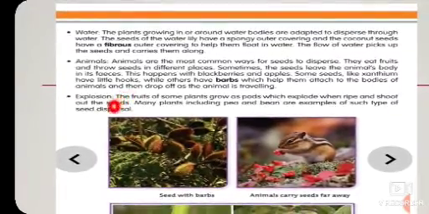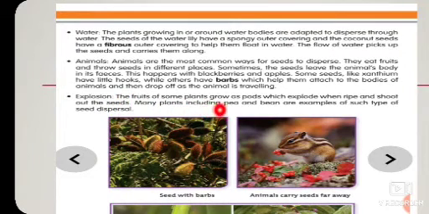Next one is the explosion process. The fruits of some plants grow as pods, which explode when ripe and shoot out the seeds. Yes, they shoot out the seeds. It means they violently or vigorously scatter the seeds in many different directions. Many plants including pea and bean are examples of this type of seed dispersal.